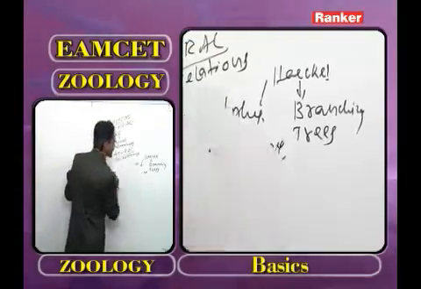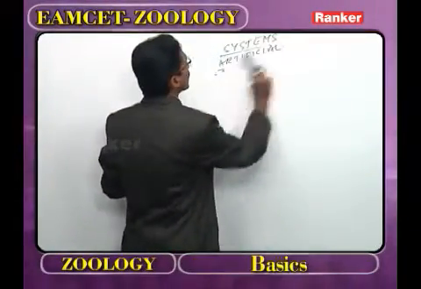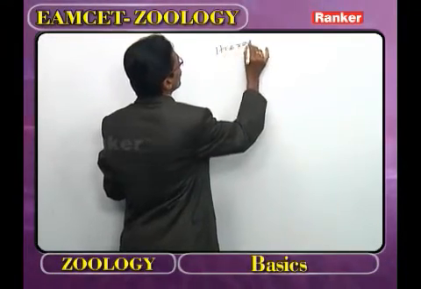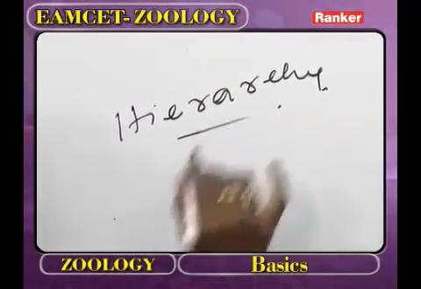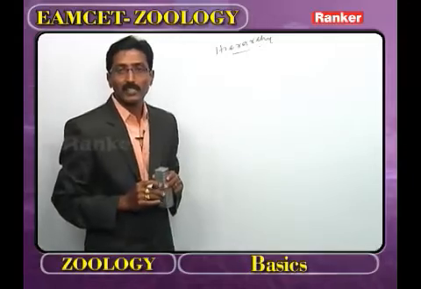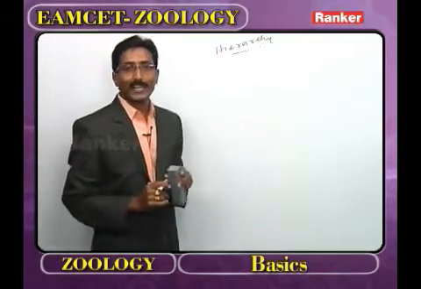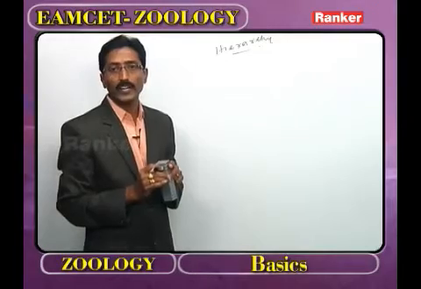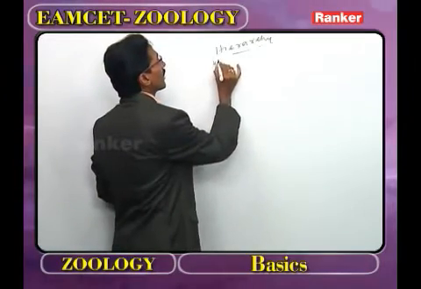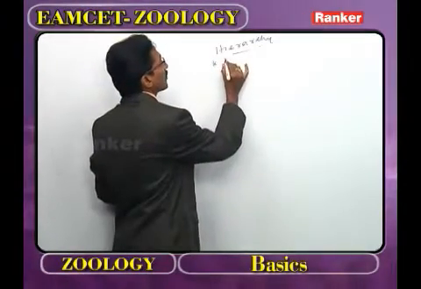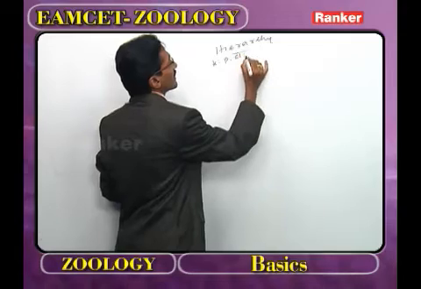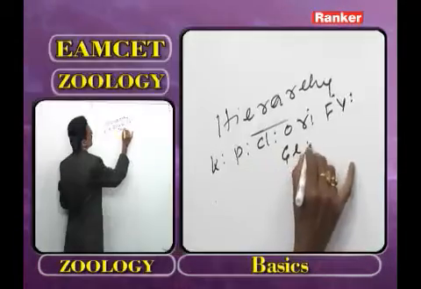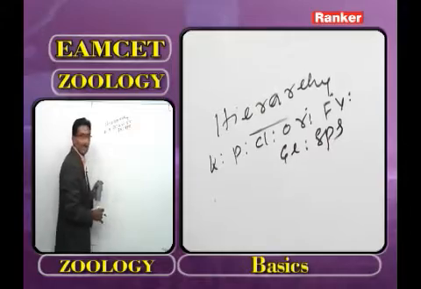This biological classification is followed by hierarchy. What is meant by hierarchy or the systematic hierarchy? In the hierarchy, we use different categories. The first is kingdom, followed by phylum, class, order, family, genus, and species.